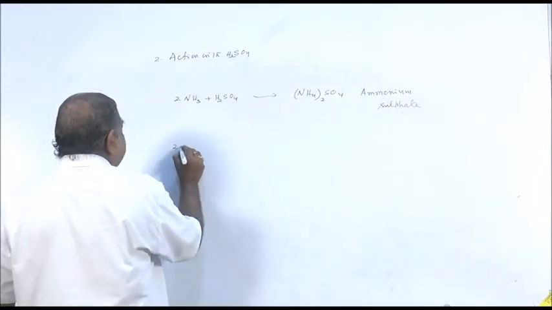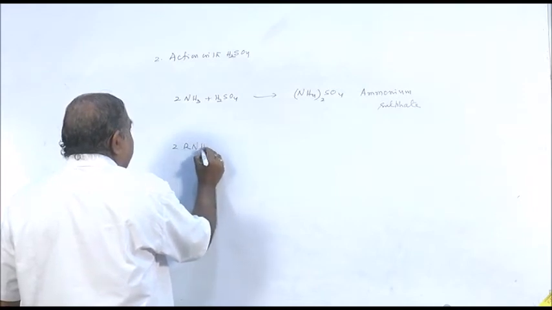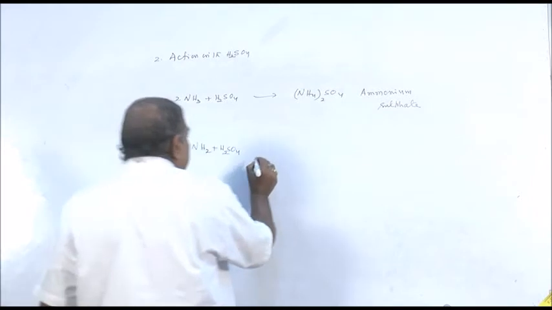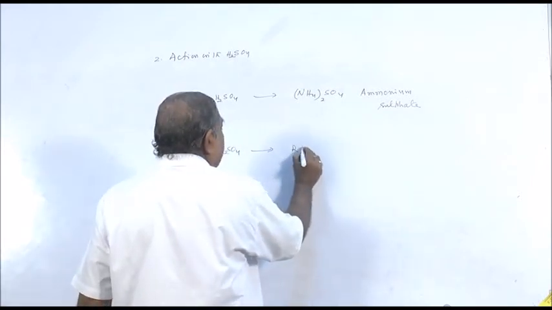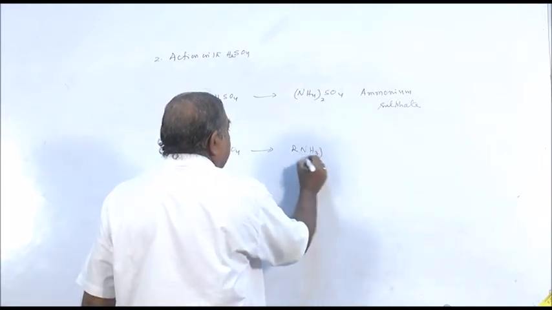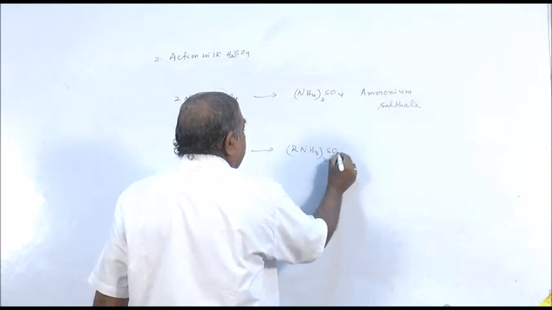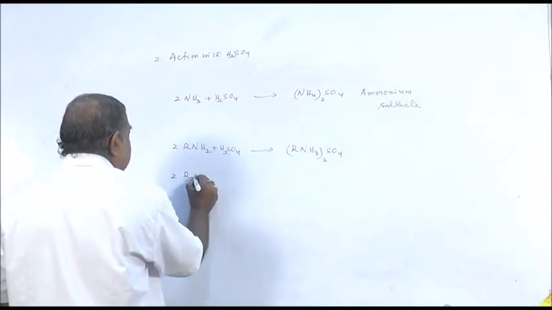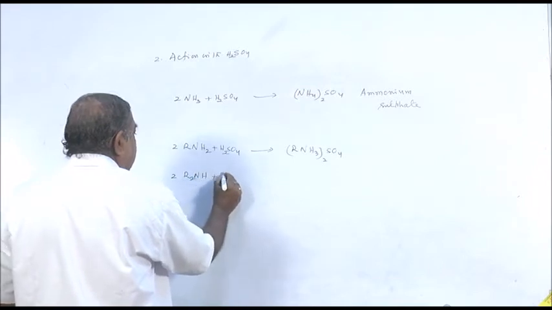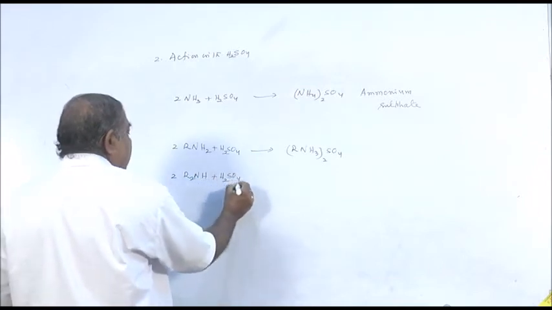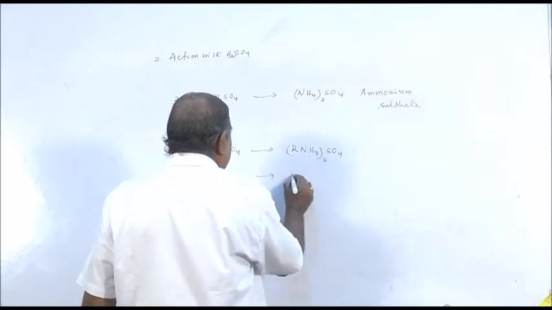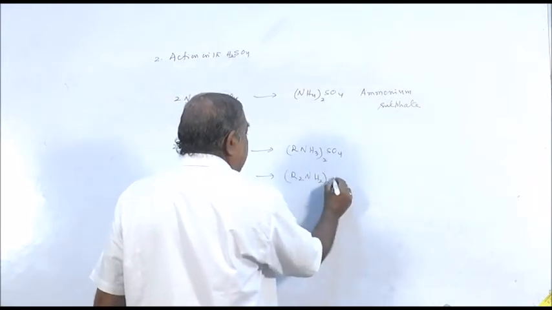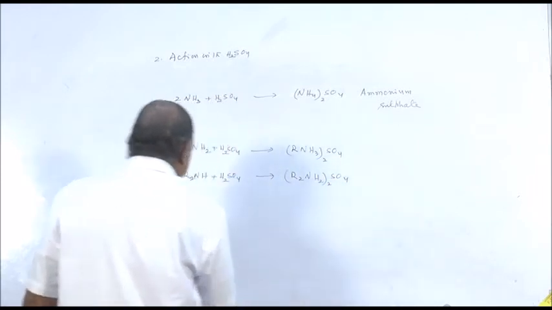Similarly, primary amines also react with sulfuric acid, like ammonia, and you get an addition compound. Secondary amine reacts with sulfuric acid and you get (R2NH2)2SO4.